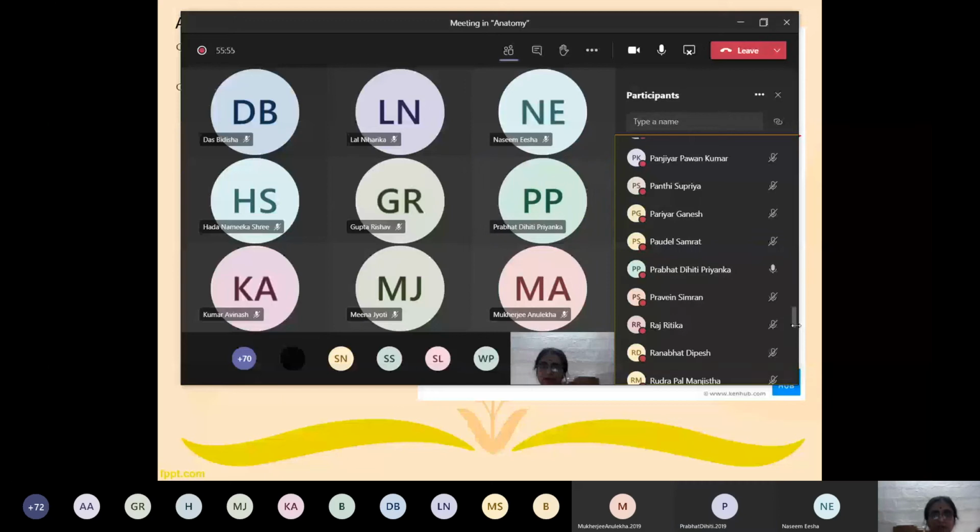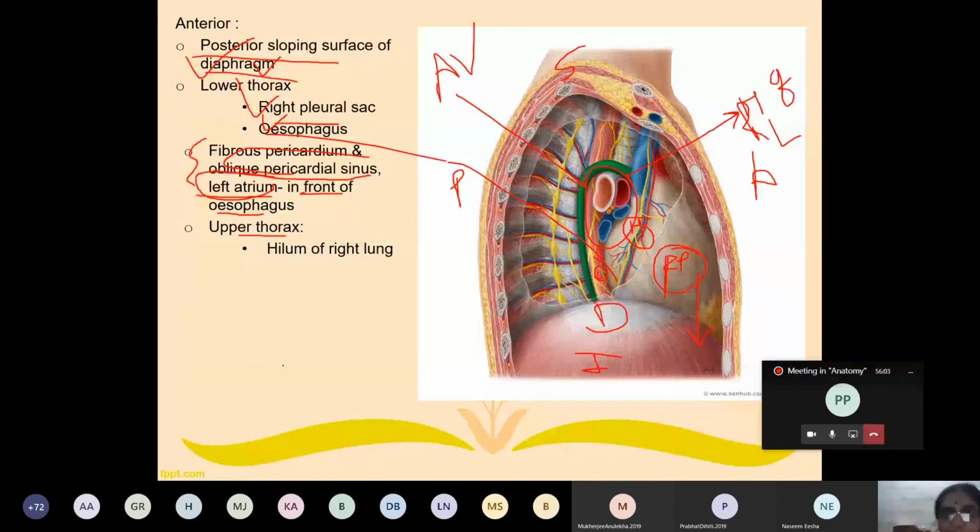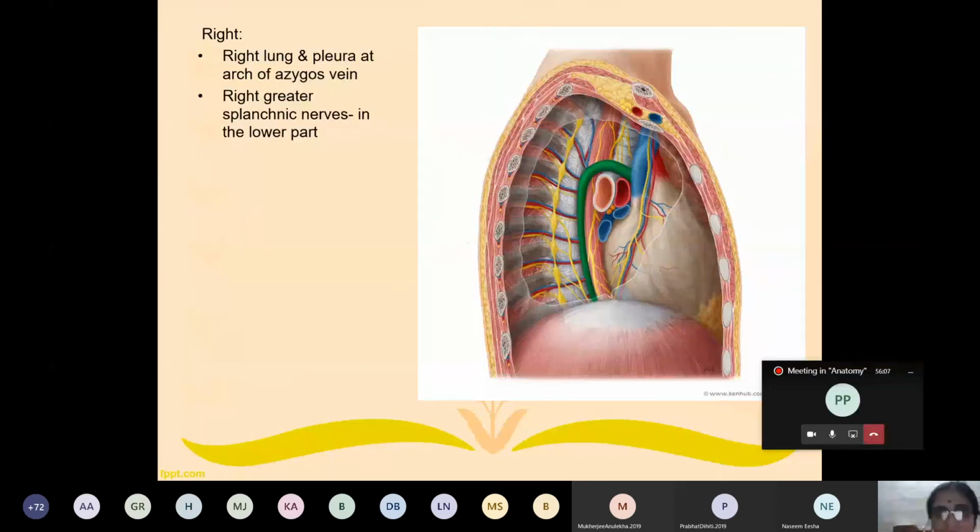Okay, Priyanka, that much is more than sufficient. Good try. Now we'll go into the other relations. On the right side, the right lung and pleura are taken up in this picture. So on the right side, it is related with the right lung, which is covered by its pleura, and in addition to it, it is related with this nerve.